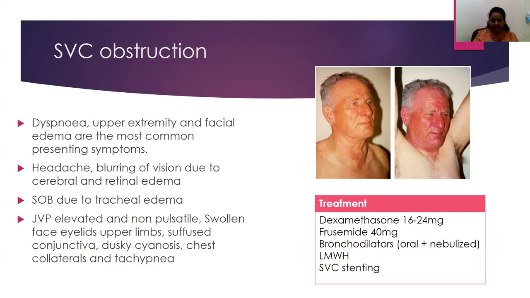The mainstay in this patient would be starting steroids, that is dexamethasone 16 to 25 milligrams, furosemide in case of edema, bronchodilators because they help in reducing tracheal bronchoconstriction, and low molecular weight heparin if you consider that it's a vascular thrombus that has led to this superior vena cava obstruction, and if needed, an SVC stenting.